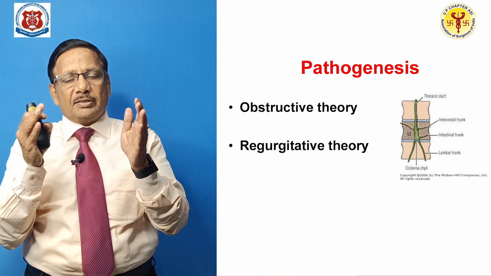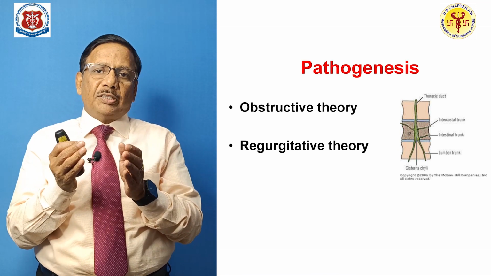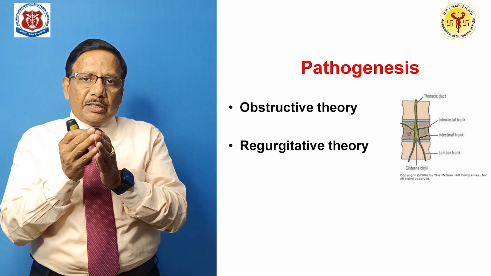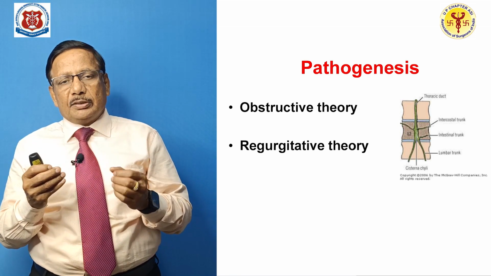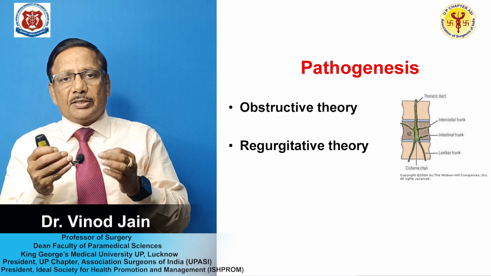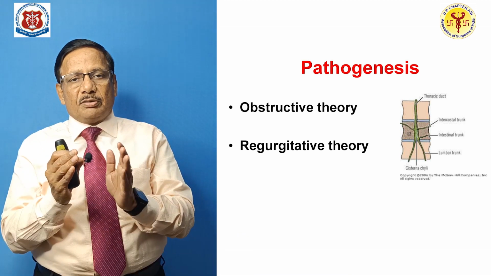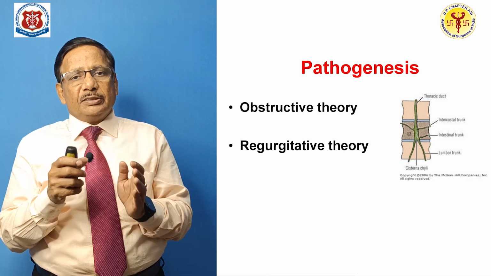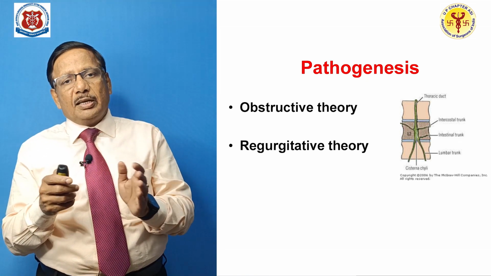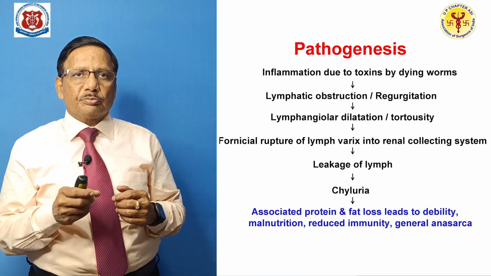Whenever this lymphatic channel dilates, the valves which are responsible for unidirectional flow fall apart and there is regurgitation also. When this dilation exceeds, there is fornicial rupture, we will take it up later, and that leads to chyluria. So that means there is obstruction of the lymphatic channel as well as regurgitation of lymph. These two theories work together.